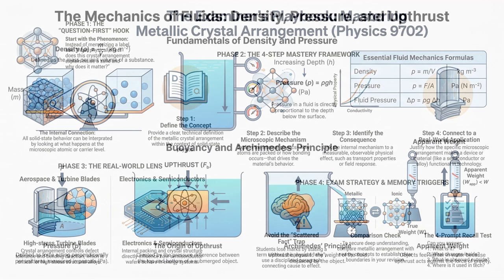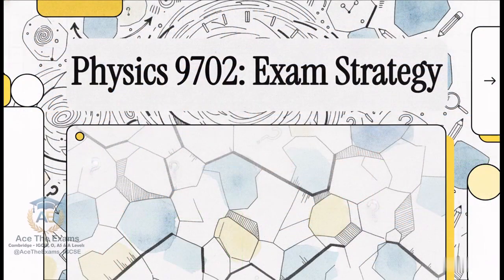We're skipping the fluff and jumping right into a high-stakes scenario that literally costs thousands of Cambridge physics students their top grade every single year. Picture this. You're sitting in your 9702 exam, the clock is ticking down, and you're staring at a heavy mark question about crystal structures and material failure. The way you answer this specific question is often the exact moment a grade boundary just slips away.